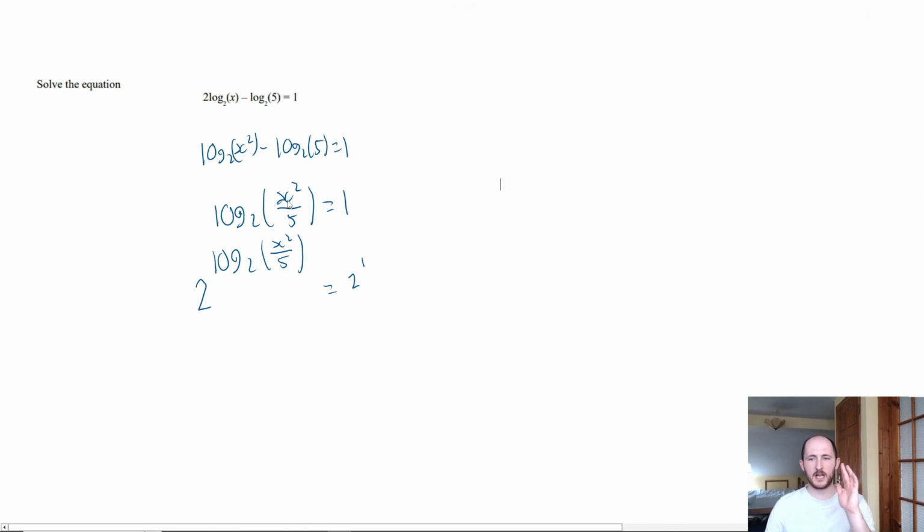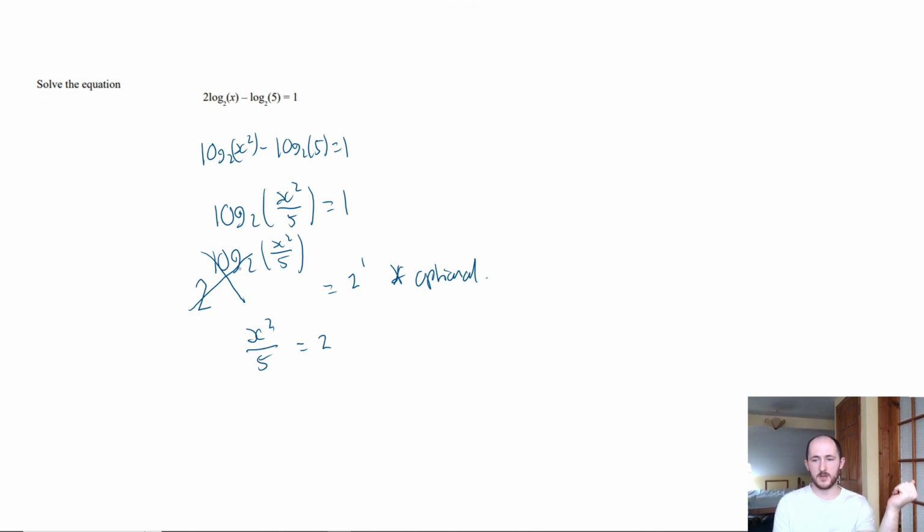To be honest, you can kind of low-key skip this step. This step here is optional. Because once again, once you get kind of comfortable and good at this, you won't need to do this step. All you need to know is that if you put 2 to the power of a log base 2, they functionally cancel each other out, which leaves you with x squared over 5. And what's 2 to the power of 1? It's 2. Times both sides by 5, we have x squared equals 10. So x is equal to plus or minus the square root of 10. That's all you need to have.